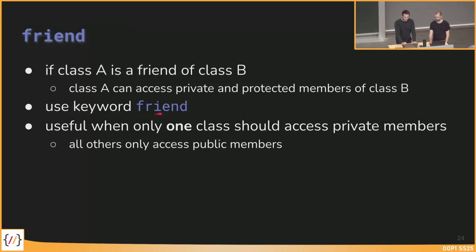So therefore we use this keyword friend, and as we said, all other classes and methods are not allowed to access the private members, but the ones that got declared as friend. And when is it useful? If there are some specific methods or classes that should get access to private members, but the others don't.